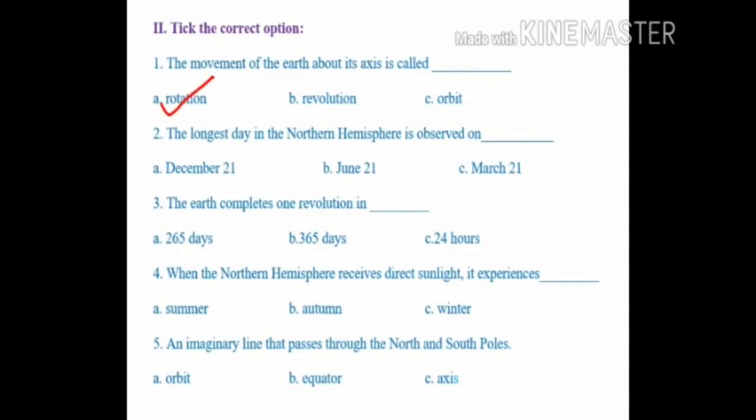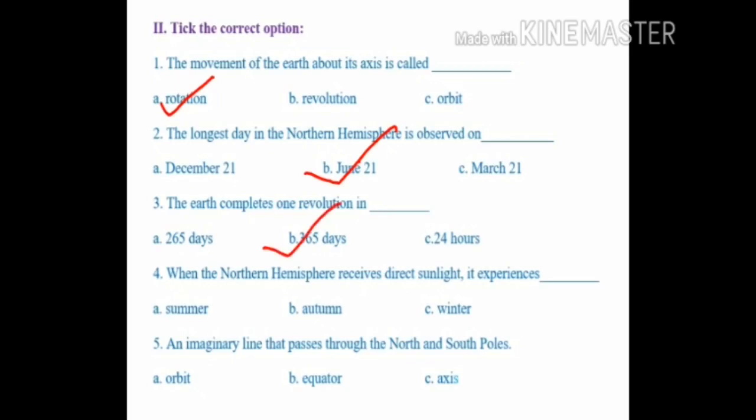First question, the movement of the earth about its axis is called dash. Answer is rotation. Second question, the longest day in the northern hemisphere is observed on dash. Answer is June 21st. Third question, the earth completes one revolution in dash.